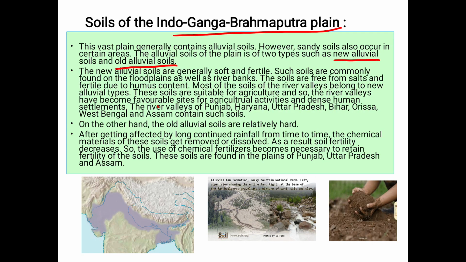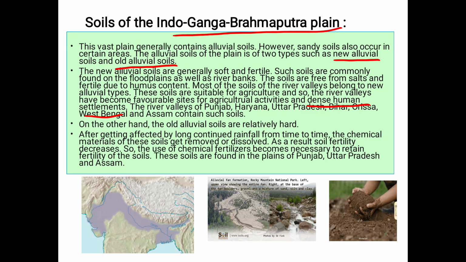That is why the land nearby the river is very fertile. These soils are suitable for agriculture, and so the river valleys have become favorable sites for agricultural activities, and then they have dense human settlement because of this.